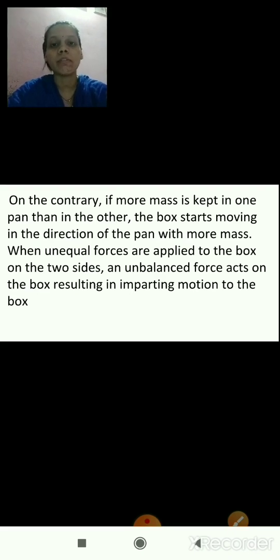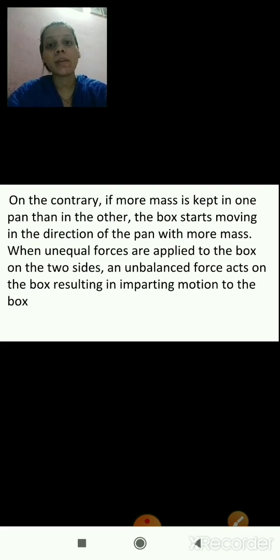Yes, I hope you are clear with the balanced and unbalanced force. When the balanced force is acting on the box, on both sides we are placing equal masses. In both the pans we are keeping equal masses. That time we can see balanced force. And when we are keeping more mass in one pan as compared to the other pan, then the box will start moving to the side where we have kept more mass. So that is unbalanced force. I hope you are clear with the concept of balanced and unbalanced force.